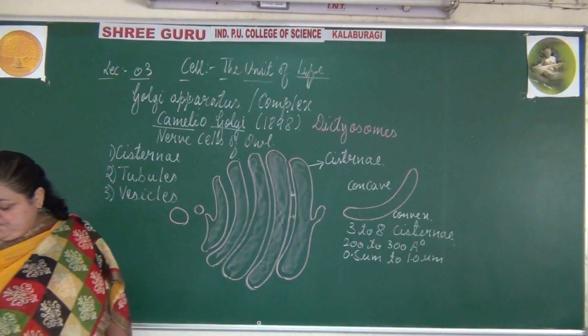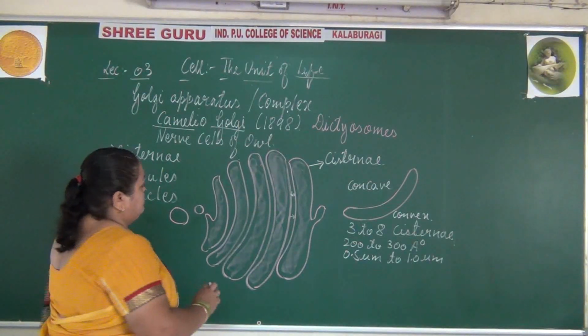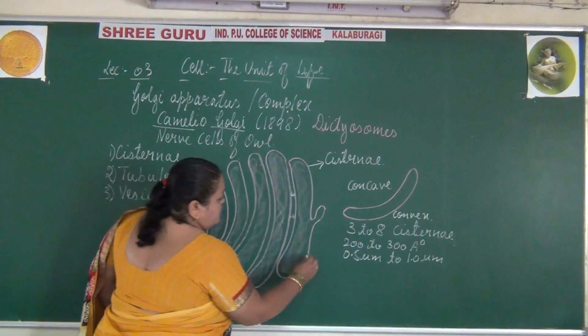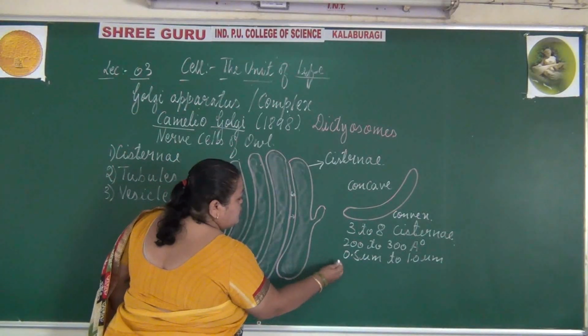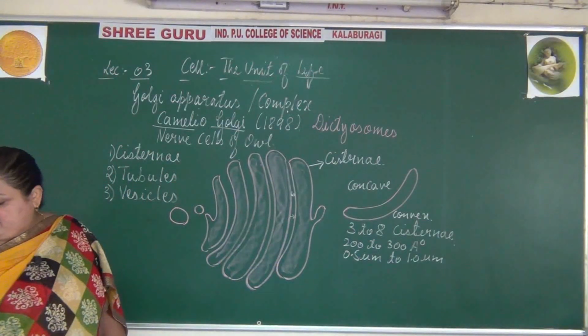So here it forms two ends, that is the convex end and the concave end.